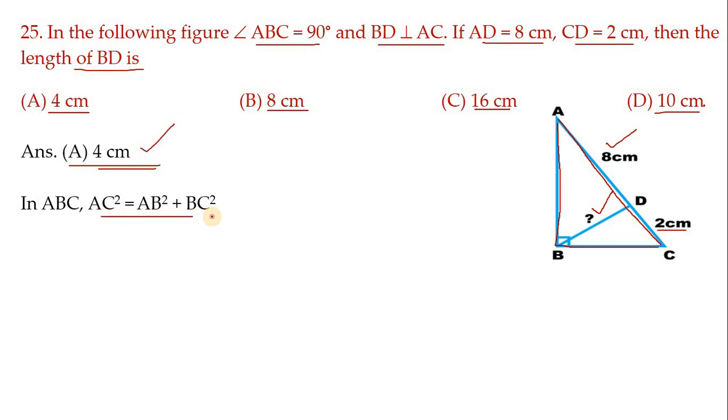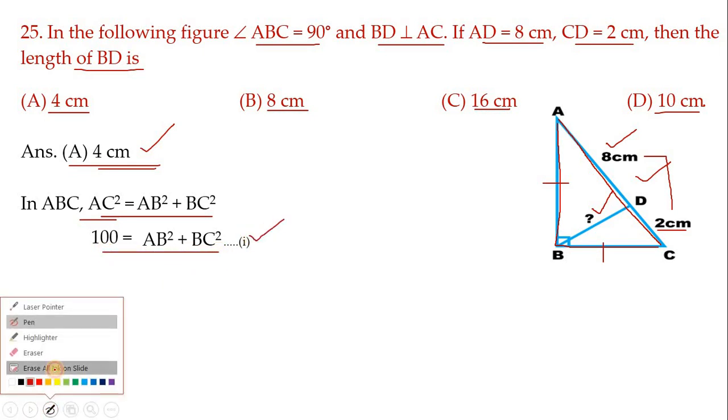AC square is equal to AB square plus BC square, since AC is the hypotenuse. Now substitute the values. AC value is 8 plus 2, which is 10. So 100 is equal to AB square plus BC square, and call it equation number 1.